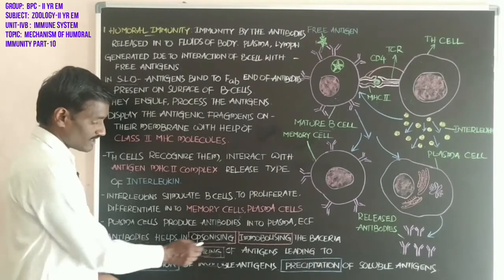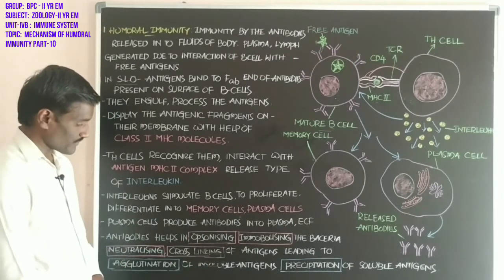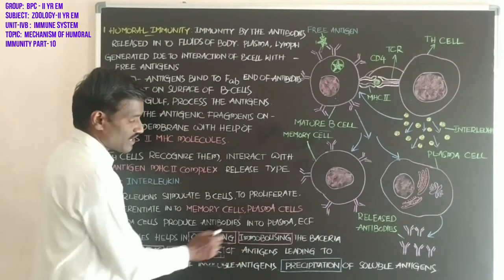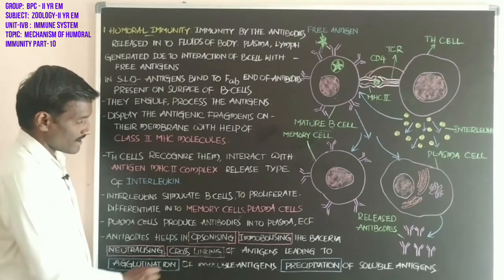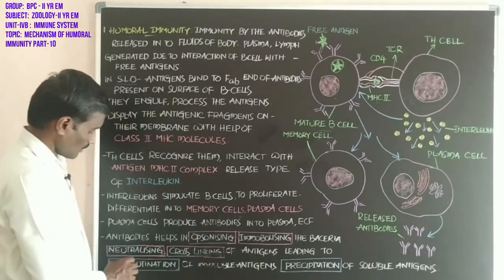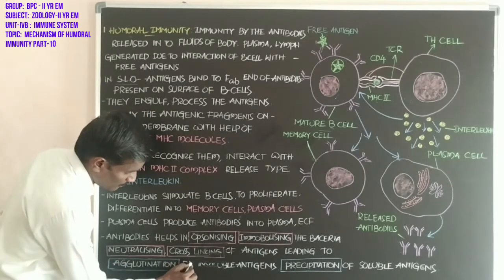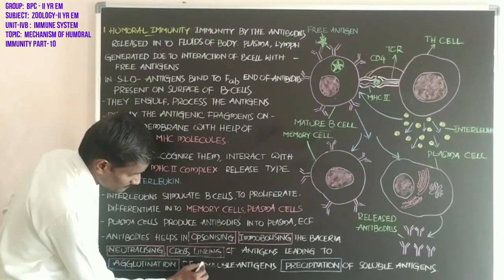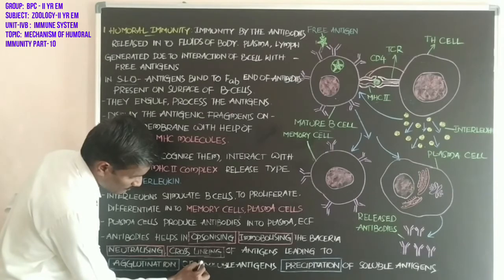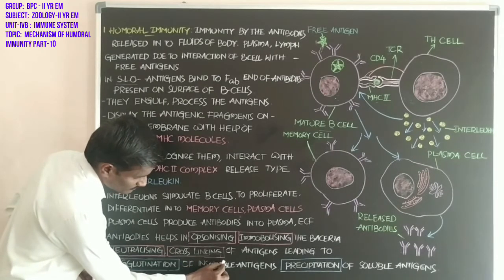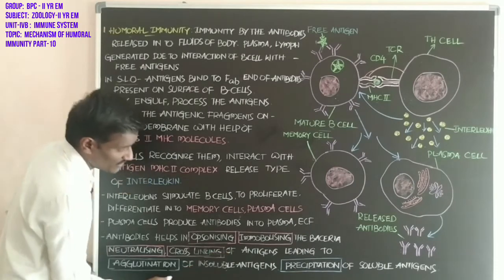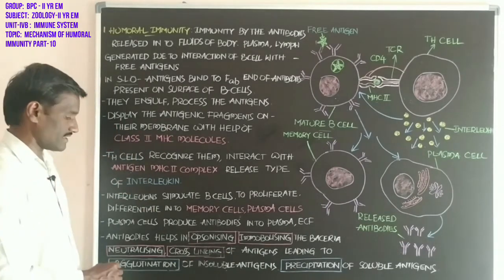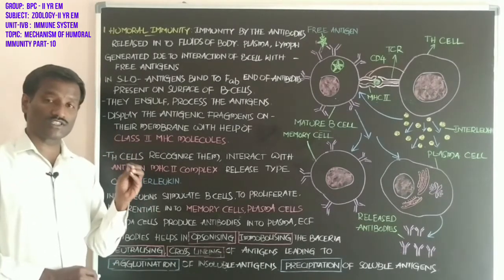And cross-linking of the antigens also leads to agglutination of insoluble antigens. What about the agglutination?